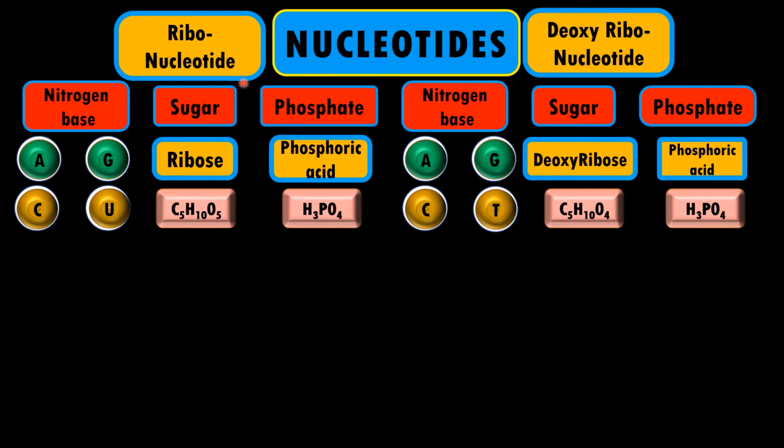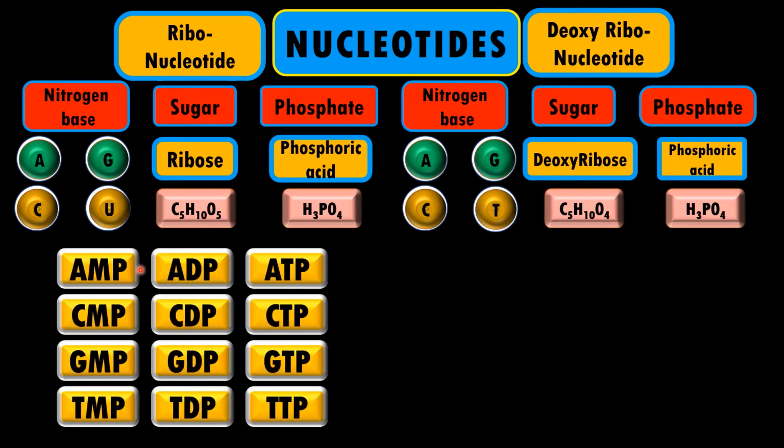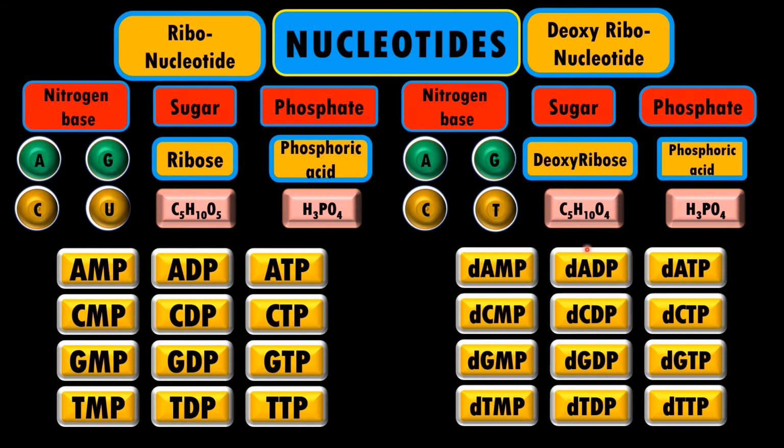Whether it is a ribonucleotide or deoxyribonucleotide, they are made up of the same units, that is base, sugar and phosphates. Nitrogen bases in the RNA are A, G, C, U, whereas nitrogen bases in the DNA are A, G, C, T. Sugar in the RNA is ribose sugar, whereas sugar in the DNA is deoxyribose sugar.